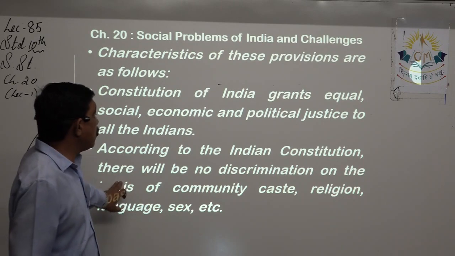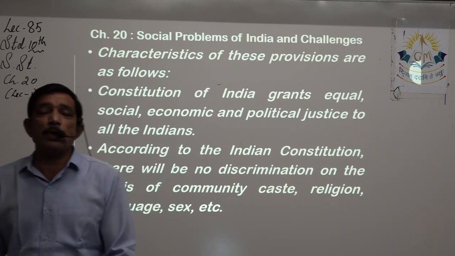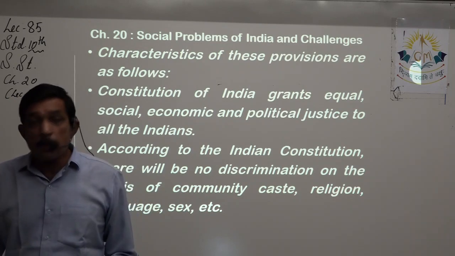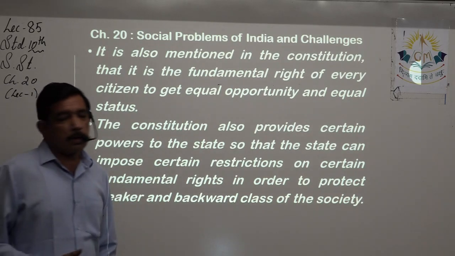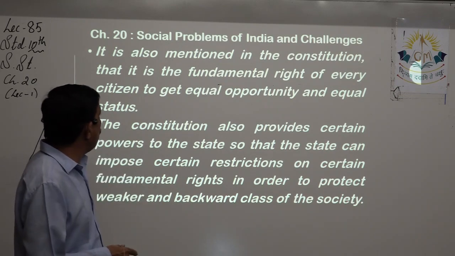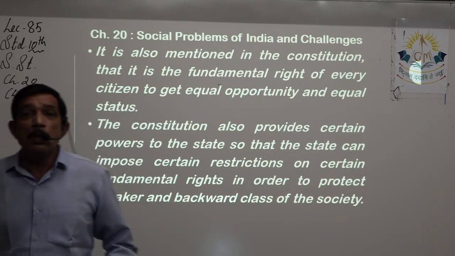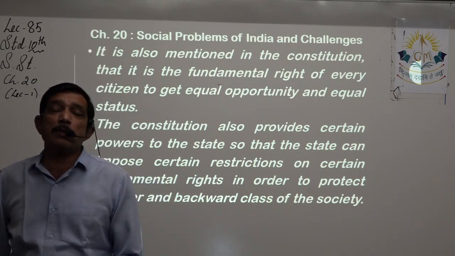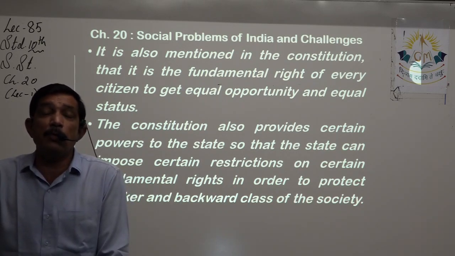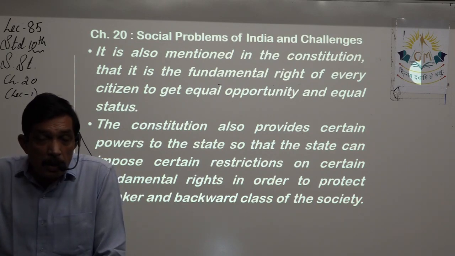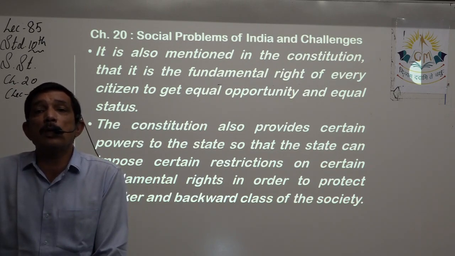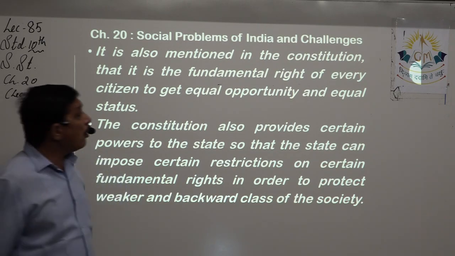According to the Indian constitution, there will be no discrimination on the basis of community, caste, religion, language, sex, etc. Right? This is all written in the constitution. We are just trying to follow it. It's also mentioned in the constitution that it is the fundamental right of every citizen to get equal opportunity and equal status. It is his right. We are not doing something extra. Please bear in mind, we are not giving them extra leverage, right? But we are doing exactly what is written in the constitution. The constitution gives them the fundamental right of each and every citizen.